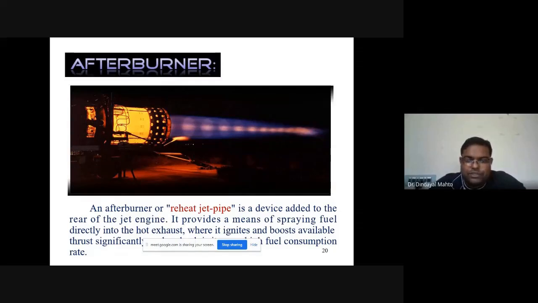So the portion in which we do this is known as the jet pipe, which will have lamp holders and fuel injectors. The hot gases which are coming from the turbine are getting exposed to the fuel. The moment fuel comes into contact with the hot temperature gases, burning starts.